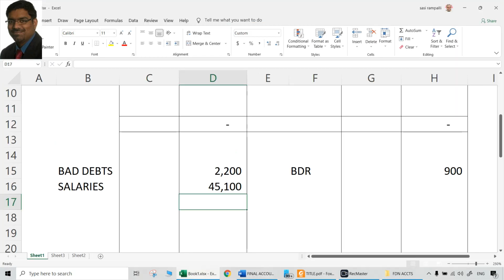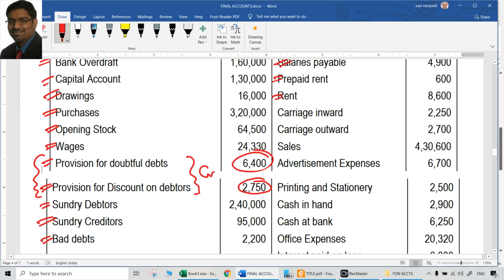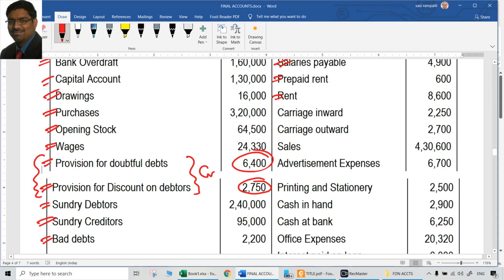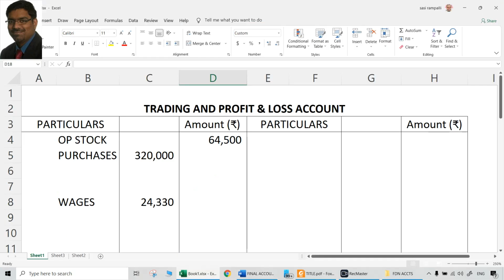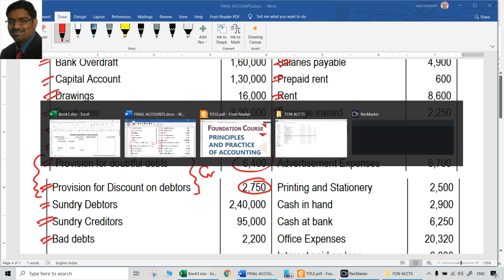So in the P&L account, we should have rent. That is expenditure how much? 8,600. No adjustments are required for salaries and rent here, because already they have been done. Carriage inwards 2250. Carriage inwards is something that we pay when we purchase our materials. So that will be a trading account item. 2250. Carriage inwards. You can add to purchases also. Otherwise, you can show separately also in trading account. Both are okay. 2250. Let us show it separately.